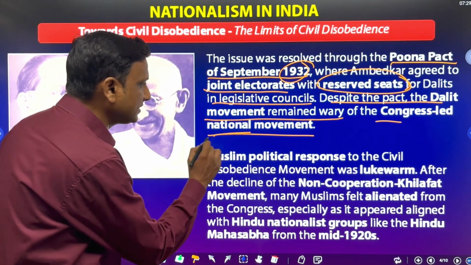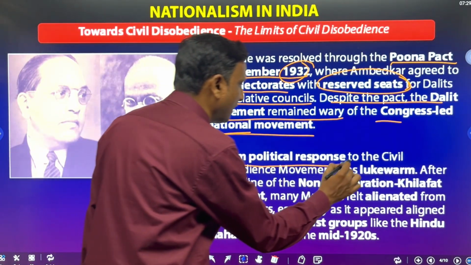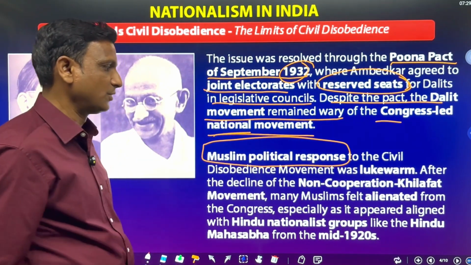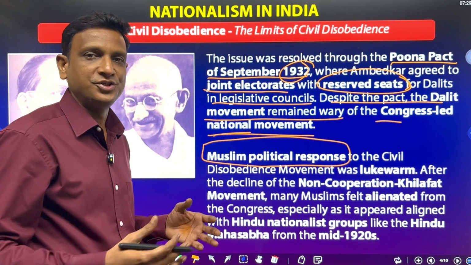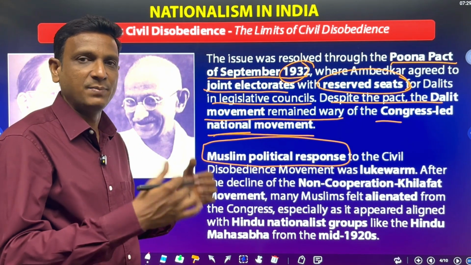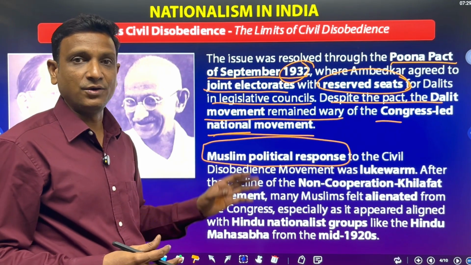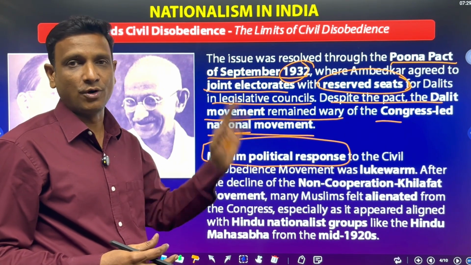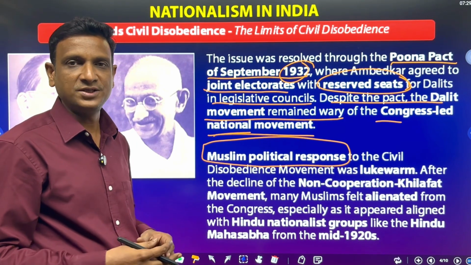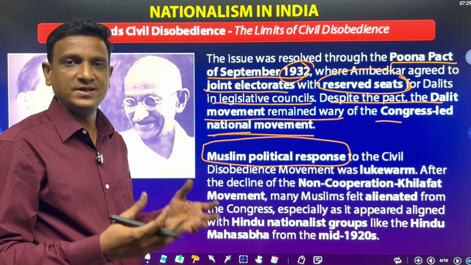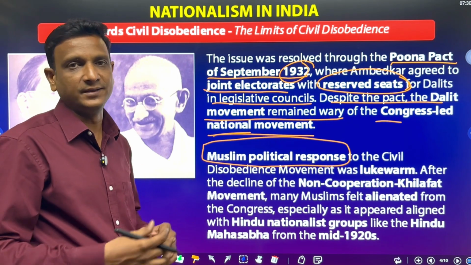Now let us look at the Muslim political response, the next group. After Dalits, we see the Muslim political response to the civil disobedience movement. Earlier, in the non-cooperation movement, Muslims were actively participating. They participated because that was the Khilafat and non-cooperation movement. So it was a joint movement, where there were benefits for both communities, Muslims and Hindus.